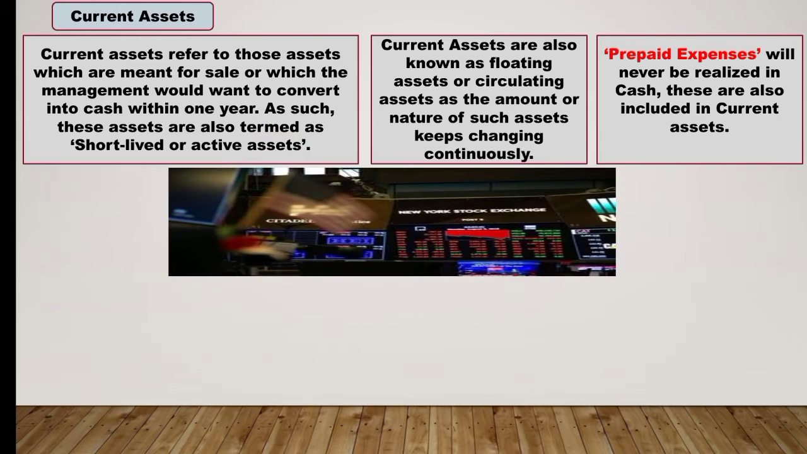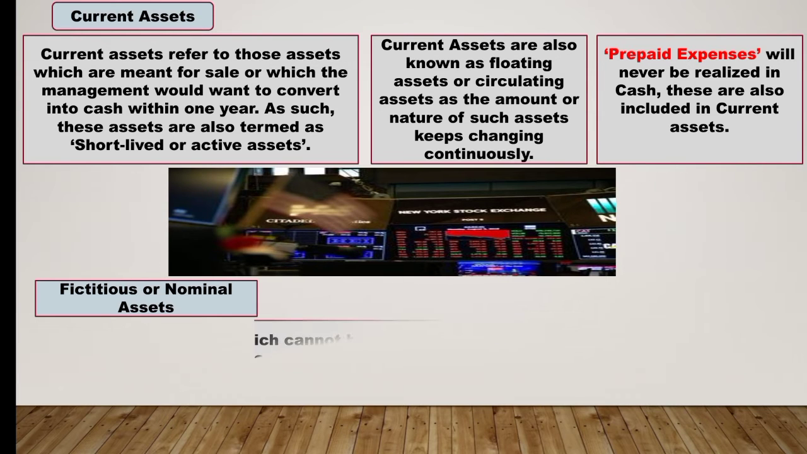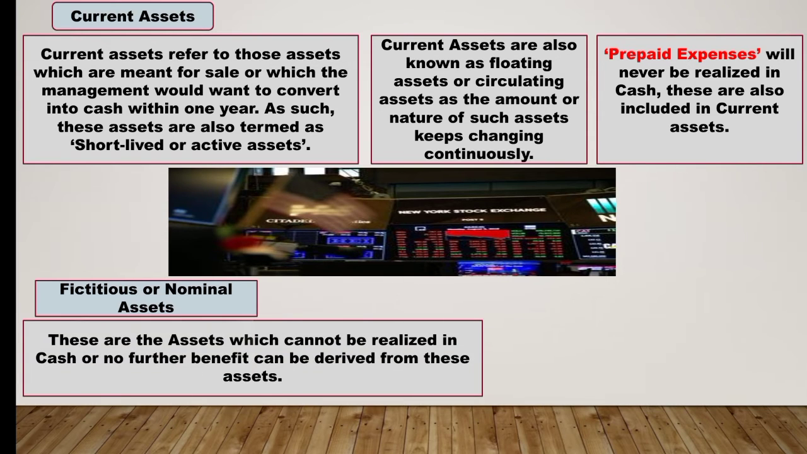Now, there are some fictitious or nominal assets also. This is the third category of assets. First was current asset, second was non-current asset, and third is fictitious or nominal assets. So here, these are the assets which cannot be realized in cash, or no further benefit can be derived from these assets. Now next we have expenditure.